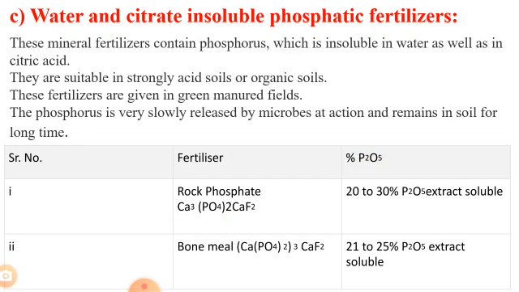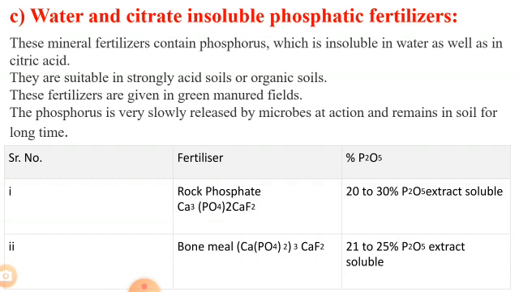Now our next point is water and citrate insoluble phosphatic fertilizers. These mineral fertilizers contain phosphorus which is insoluble in water as well as in citric acid. They are suitable in strongly acidic soil or organic soil. These fertilizers are given in green manured fields. The phosphorus is very slowly released by microbial action and remains in soil for a very long time.